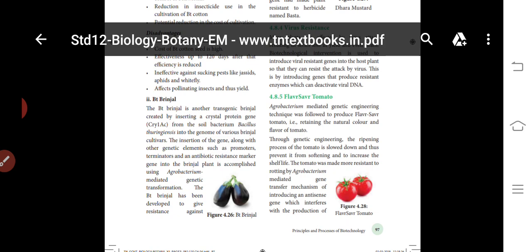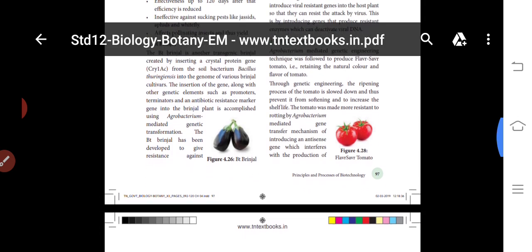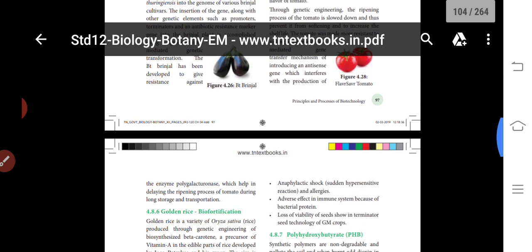Through genetic engineering, the ripening process of the tomato is slowed down, which prevents it from softening and increases the shelf life. The tomato was made more resistant to rotting by Agrobacterium mediated gene transfer, introducing an antisense gene which interferes with the production of the enzyme polygalacturonase, which helps in decaying and ripening of the tomato during long storage and transportation.